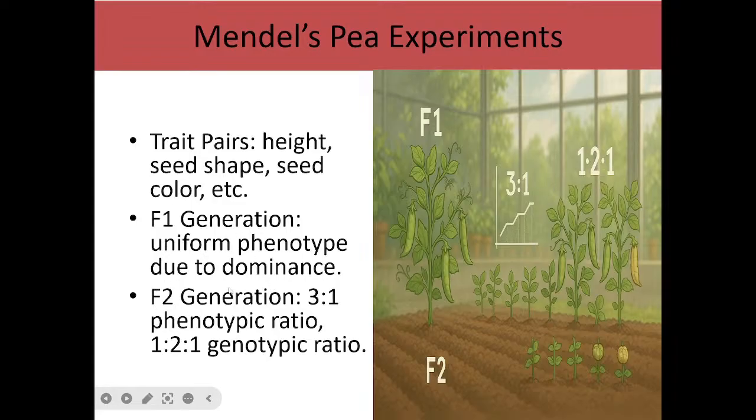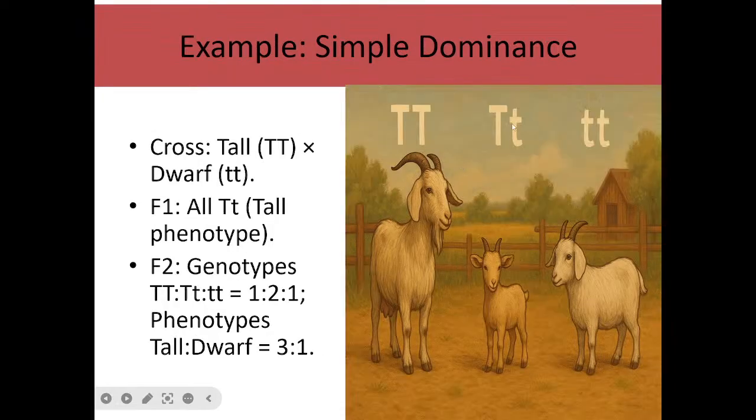And you get the second filial generation when you cross the products of the first filial generation together. When you cross them together, genotypically it is going to be 1:2:1, and phenotypically it is going to be 3:1, just like this. So this is the parent. An example of dominance in animals is tall versus dwarf. When you cross this one with this one, the first filial generation are all going to be tall phenotypically.